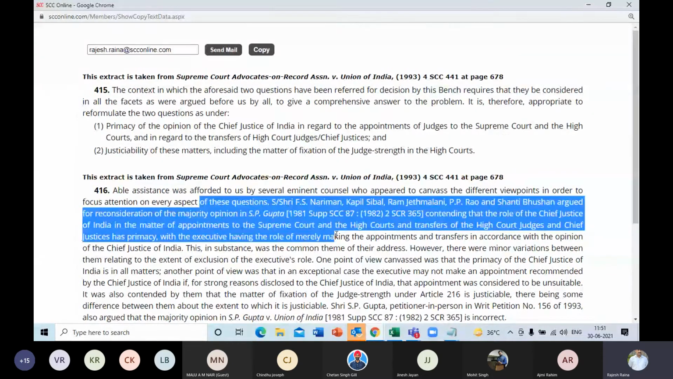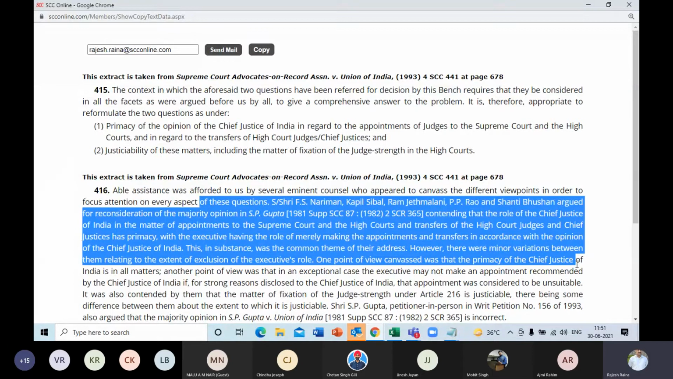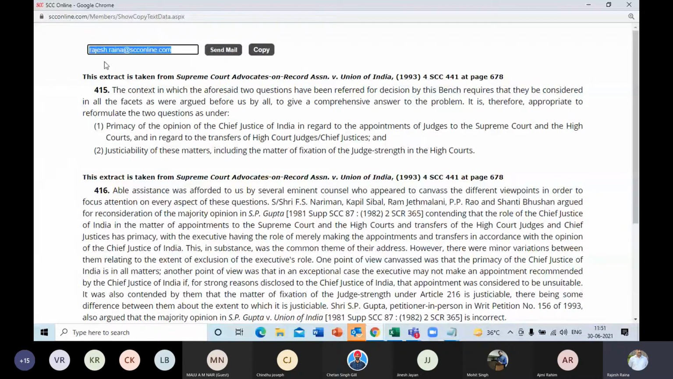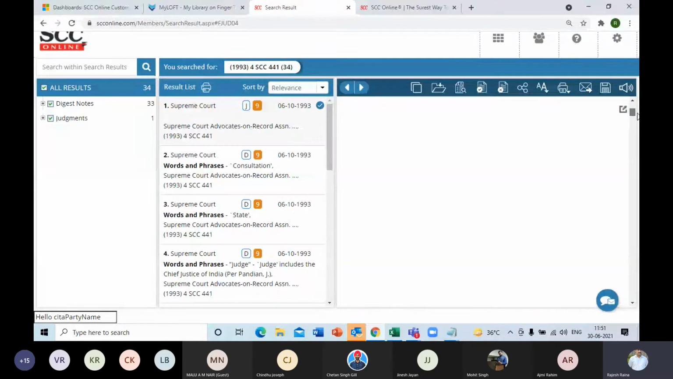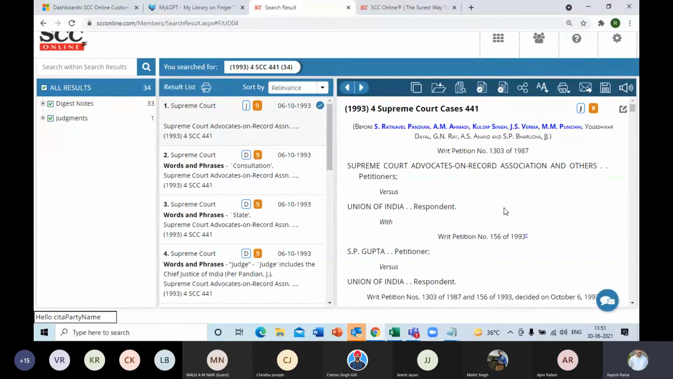From here, if you want to copy only a few lines, you can highlight and use the manual method. You can also mail it across to yourself or your colleague, fellow student. You can copy it in entirety and paste it in the Microsoft Word editor or something like that. So this copy-paste feature is available right here. As far as the other judgments are concerned, where there is no digest note or it's not copyrighted, you can manually highlight and use the Control-C, Control-V option. Right. Let me just move back to the dashboard.